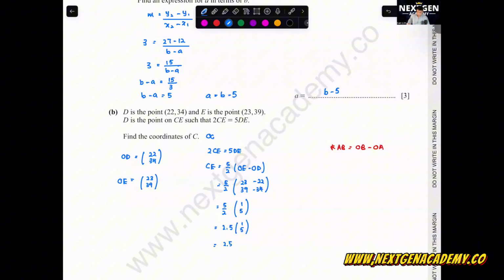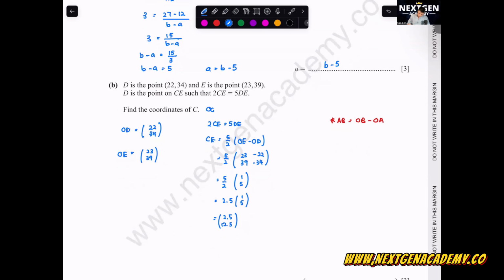So I don't have so many layers of fractions. So 2.5 times 1 is 2.5, and 2.5 times 5 is 12.5.